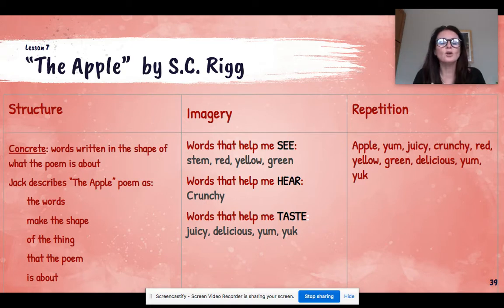So whatever you want to write about, it could be a leaf, right? And you could just have the outline be green, brown, red, bright orange, all the different colors of the leaf. Leaves can be crunchy too. So think about it. Look out your window. I just saw a leaf because I see a plant outside and I'm looking at it, right? I'm seeing the clouds in the sky. So be creative. You're going to write a concrete poem today.